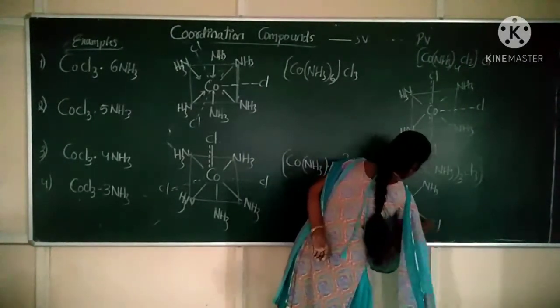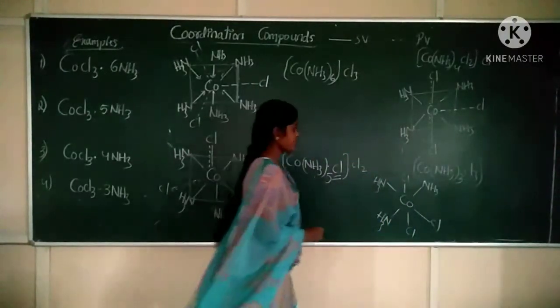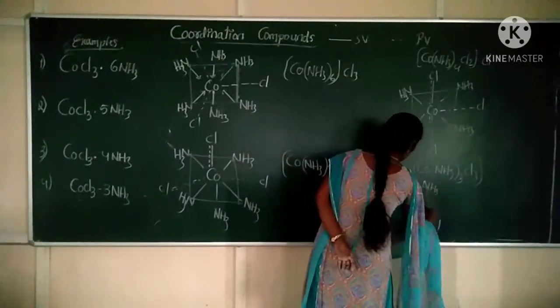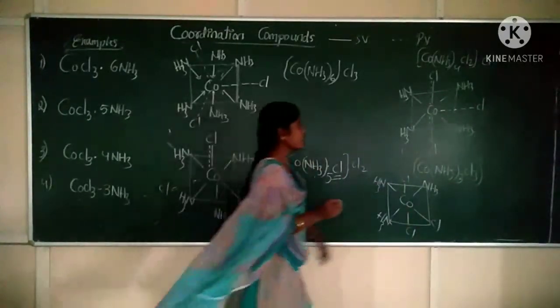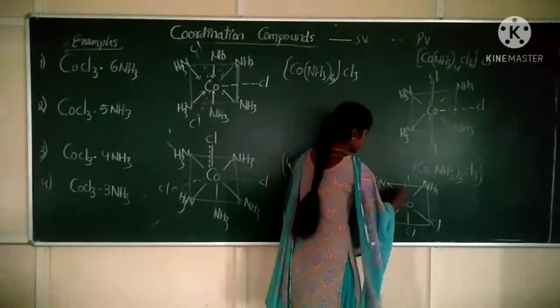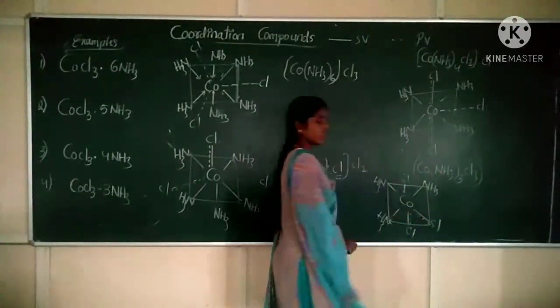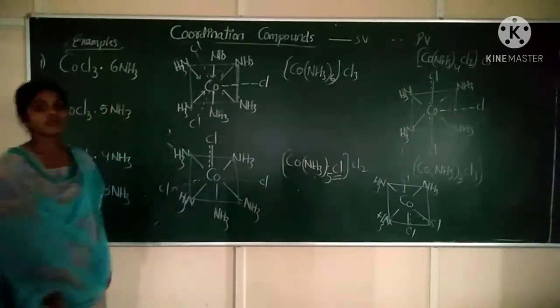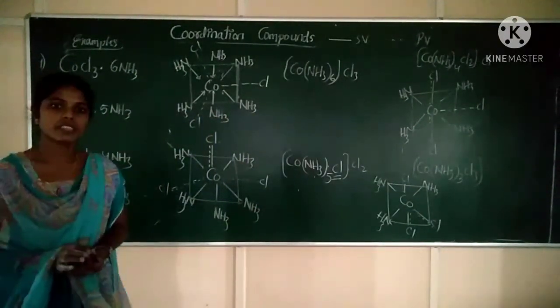Now Cl, Cl. Correct? So this is the fourth compound. Again Cl acts as primary valency as well as secondary valency. Clear? So this is all about Werner's theory, bonding in coordination compounds by Werner's theory. Okay.